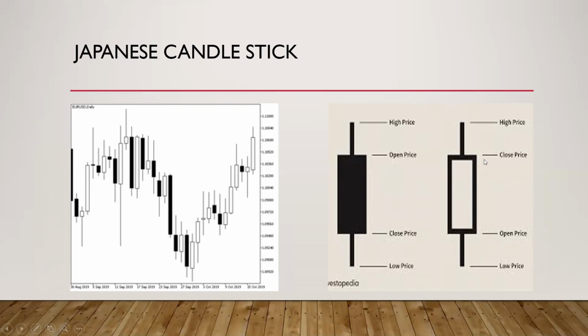Now suppose it's a bullish trend that is going on in the market and the closing price is higher than the opening price, then the rectangle will be filled with white color, and that is known as a white candlestick. Now there's also a doji candlestick, D-O-J-I, which is not shown anywhere in this figure. In case of a doji candlestick, the opening price and the closing price will be the same. In that case, there's a high price and a low price, and there'll be a vertical line, and a horizontal line somewhere in between that shows the opening and the closing price. Both are the same. So in the doji candlestick, there will not be any rectangle. There will only be a small horizontal line.